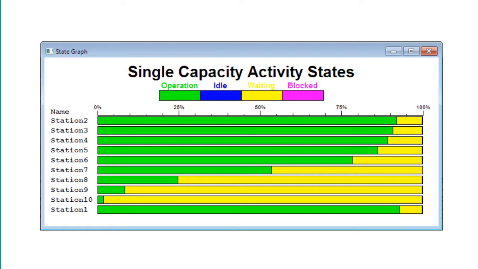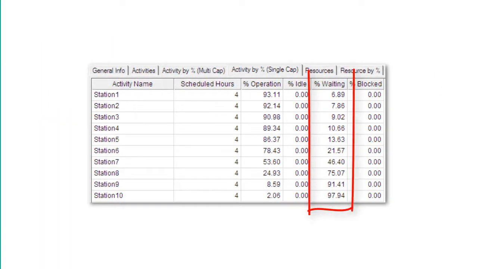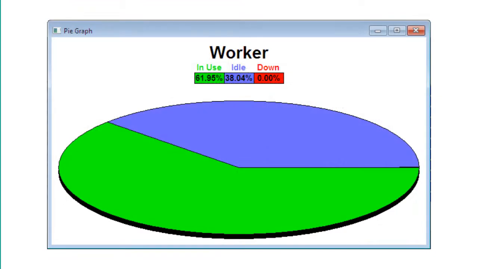In this model, I used a variable to decide which conveyor to place the parcel. The statistic shows as waiting because it's waiting on the variable. All graphical information is also presented in a tabular form. Resource utilization is averaged. You could present it by individual if you wanted.